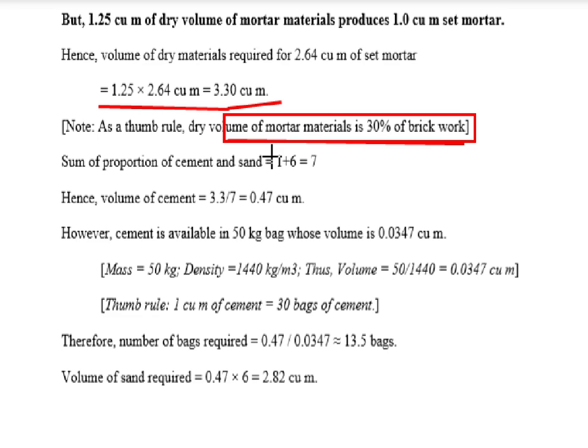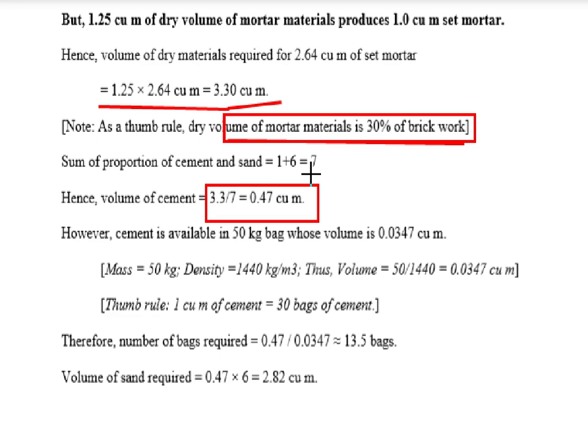So we calculate how much quantity of cement and sand is required. So the sum of the proportion of cement and sand: we have to use 1 is to 6. That is 1 is cement, 6 is sand. So total 7. The total volume of the mortar is 3.3 cubic meter. This is very basic.